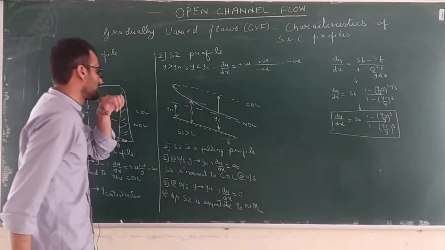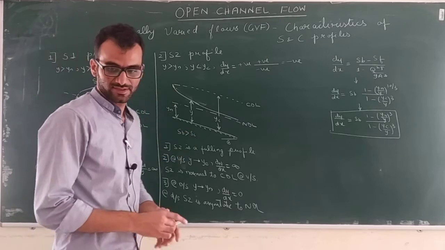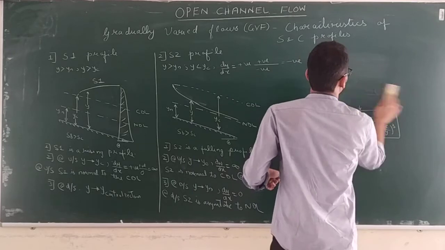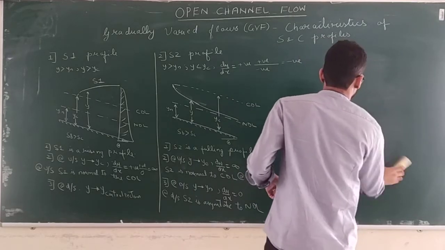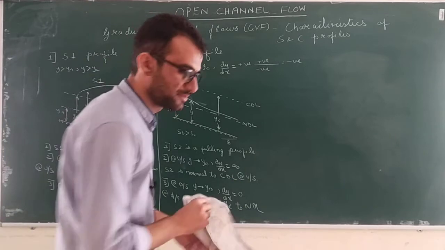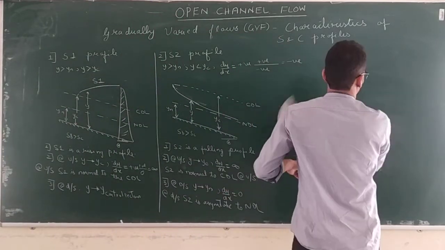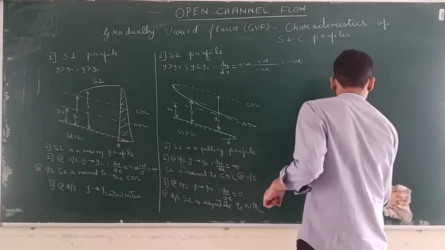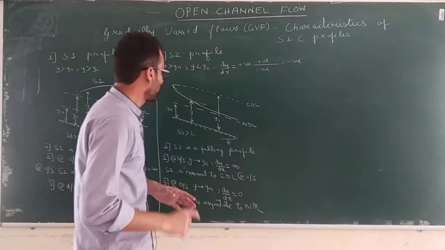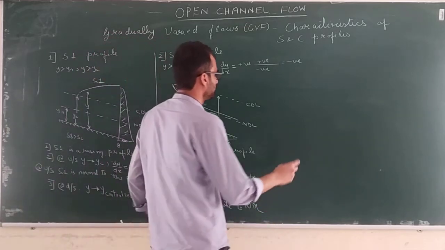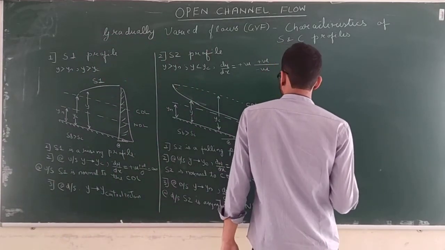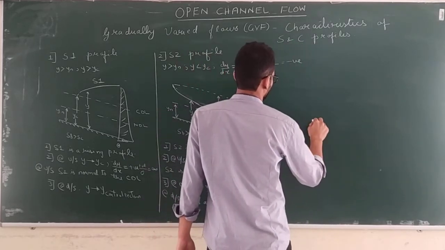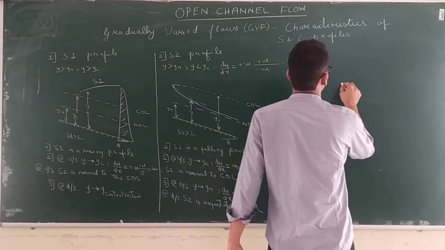Okay. Now where this will be formed? This is one question. Okay. How this profile will be formed in the field? Okay, so suppose in the field you have a, I will draw it here.